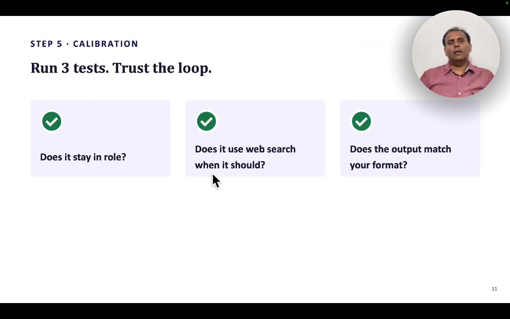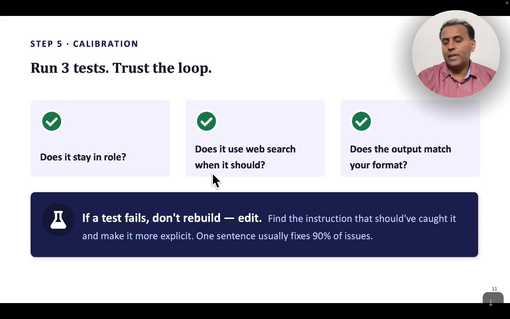So now the third thing is to run tests, right? Does it stay in the role? Does it use the web search when it should? Does the output match the format? If the test fails, don't rebuild, edit. Find the instruction that should have caught it and make it more explicit. That's very important. Sometimes you don't know what is happening, which means you can always change the system file and improve it.